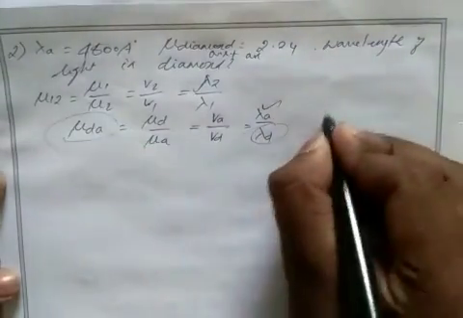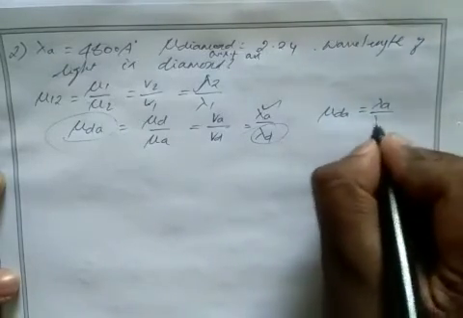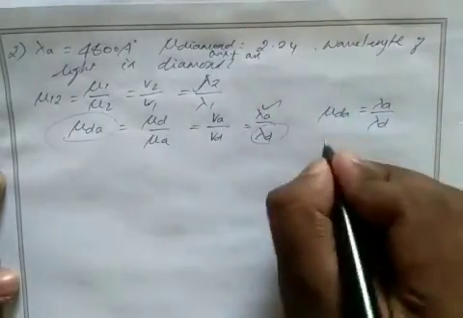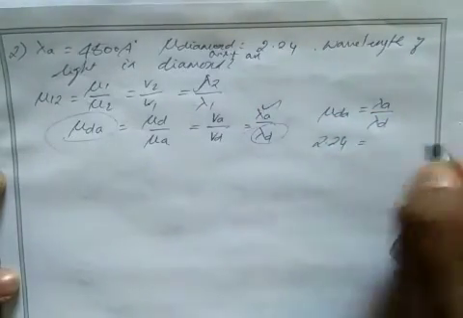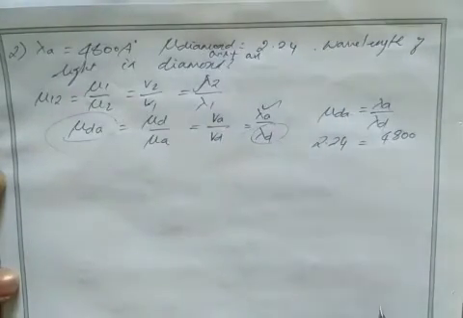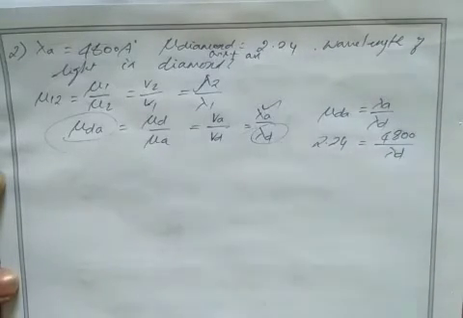Correct? So I can write mu dA equal to lambda A divided by lambda D. Mu dA is 2.24, equal to lambda A 4800. You take angstrom; need not change it into meter. And we have to find the lambda D. So lambda D will also be in angstrom. Clear? So we find this value.